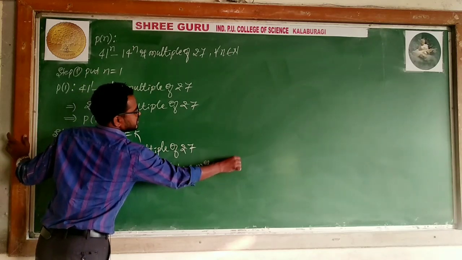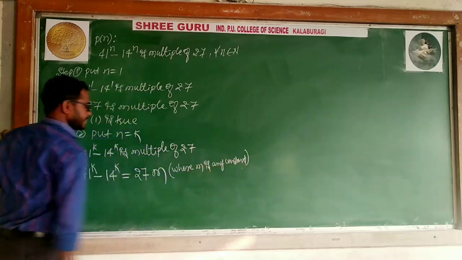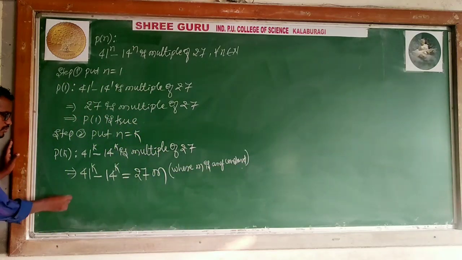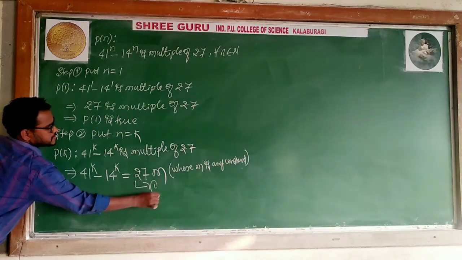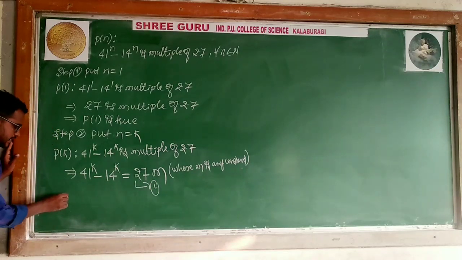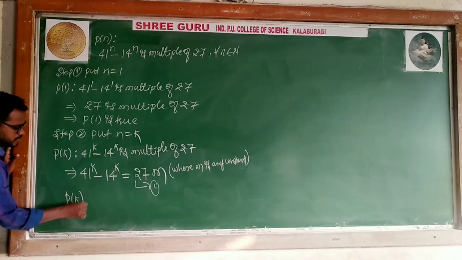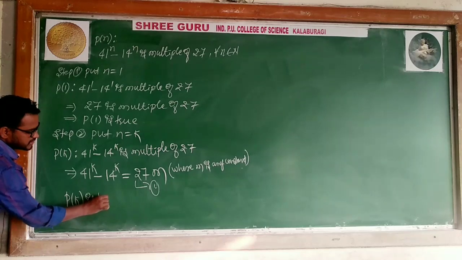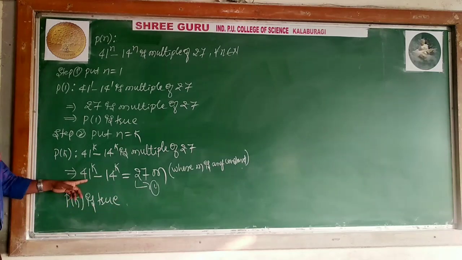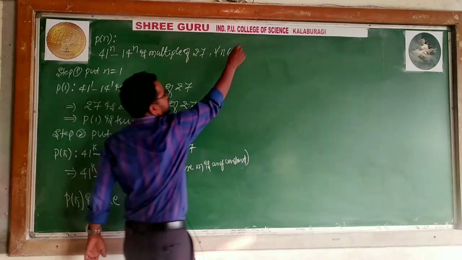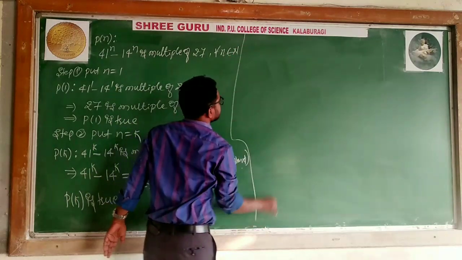Okay, where m is any constant. I will call it equation 1. I can use this later. P of k is true, same as given. Wherever n is there, I replace it with k. We will now prove for n equal to k plus 1.